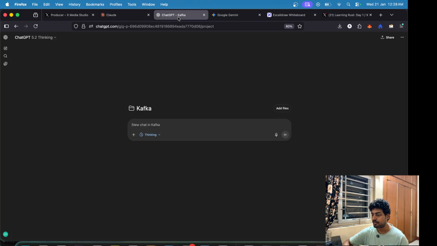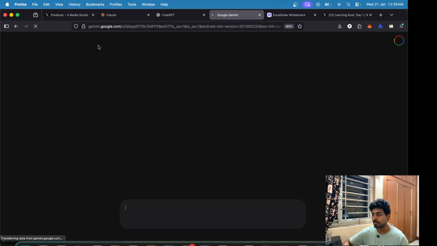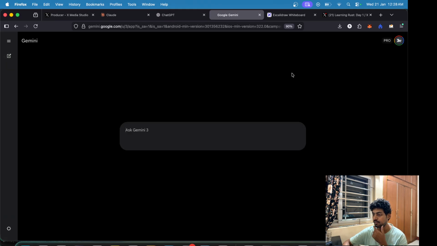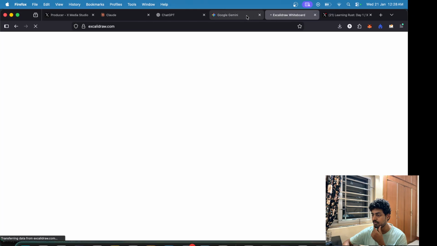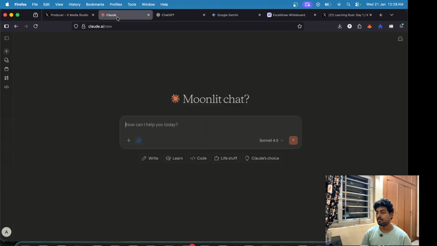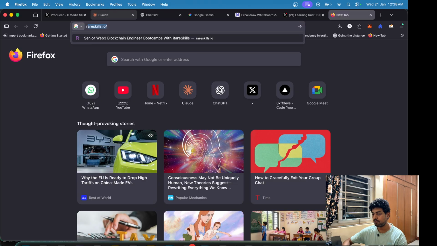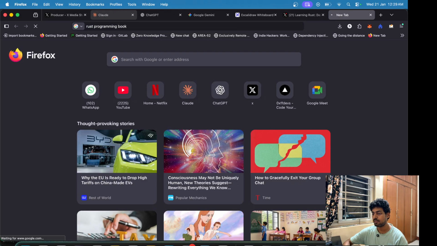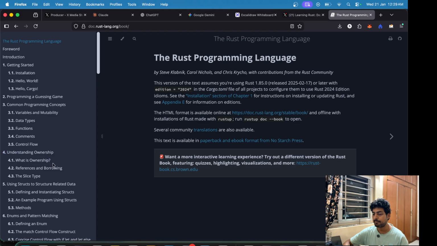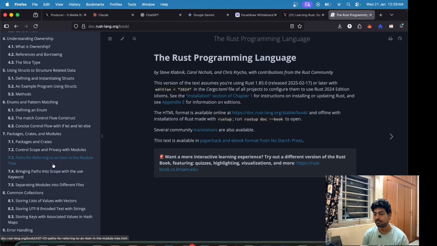So we can get started with learning Rust, and there are many ways to go about this. One is this Rust programming book, which is quite famous, and it's recommended that we start with this book, and we should complete this book because it explains things from the very beginning, and this is pretty cool.